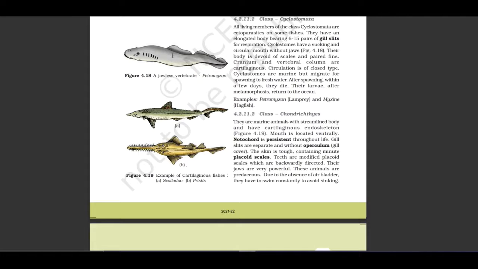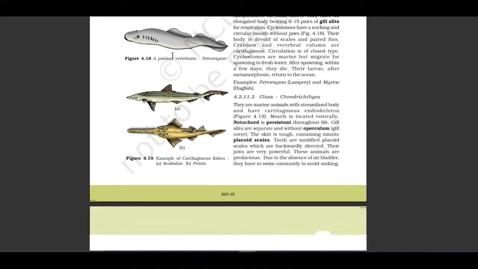Circulation is of closed type. Cyclostomes are marine but migrate for spawning to fresh water. After spawning, within a few days they die. Their larvae, after metamorphosis, return to the ocean. Examples are Petromyzon, lamprey, and Myxine, hagfish.